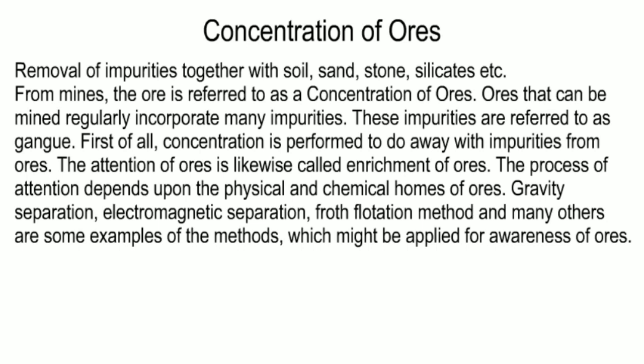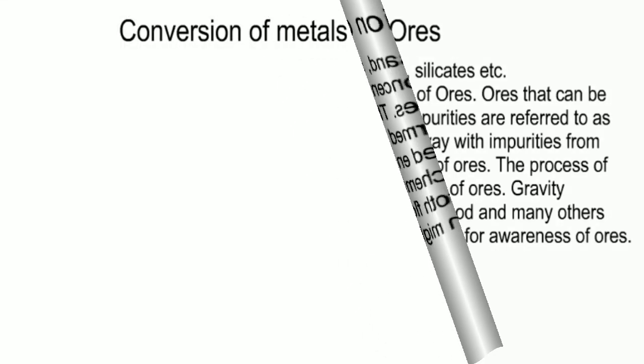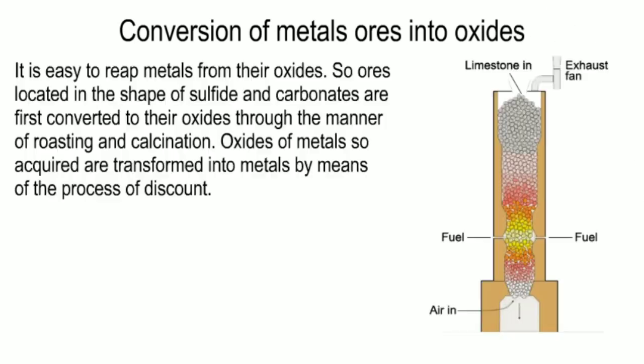The process of concentration depends upon the physical and chemical properties of ores. Gravity separation, electromagnetic separation, froth flotation method, and many others are some examples of the methods that are applied for concentration of ores. Conversion of metal ores into oxides. It is easy to obtain metals from their oxides. So, ores found in the form of sulfides and carbonates are first converted to their oxides by the process of roasting and calcination. Oxides of metals so obtained are converted into metals by the process of reduction.